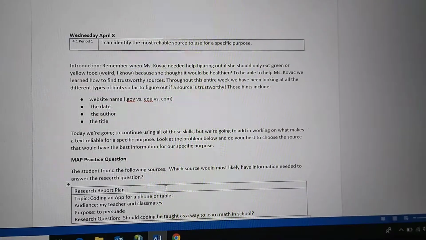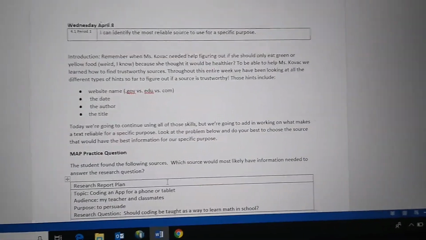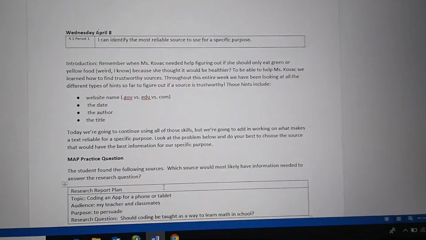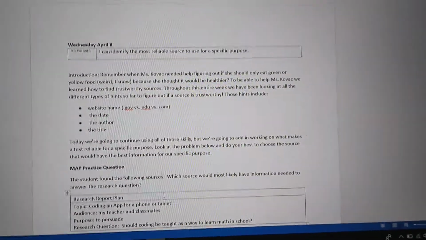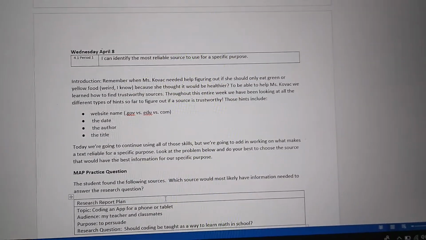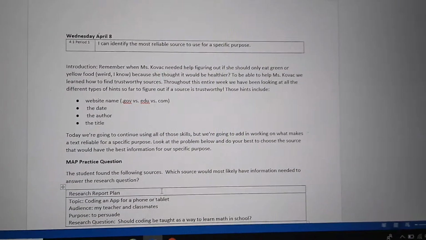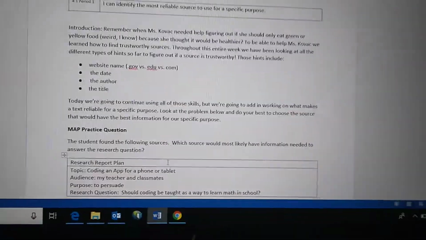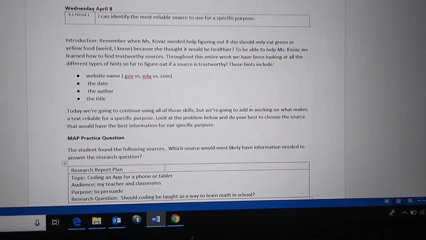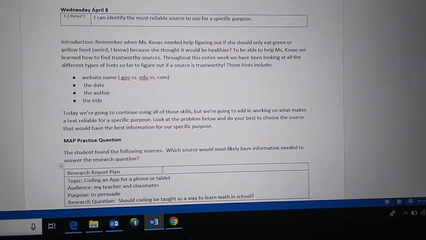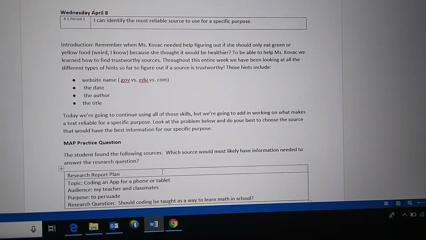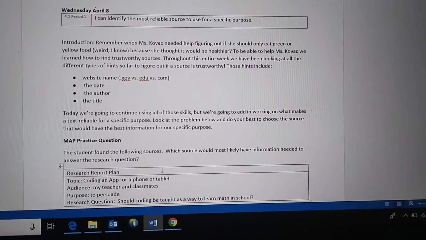Throughout this entire week, we have been looking at the different types of hints to figure out if a source is trustworthy. Those hints include the website name, such as .gov versus .edu versus .com, the date, the author, and the title. Today we're going to continue to use all those skills, but we're going to add in working on what makes a text reliable for a specific purpose.